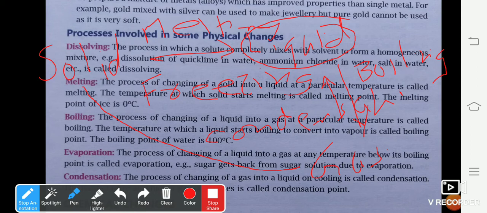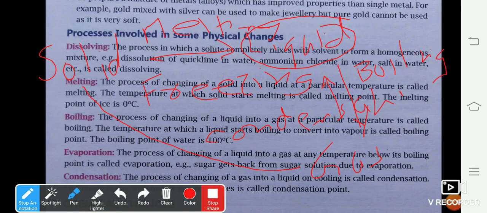If you have seen your mother storing the woolen clothes during the summer season, after the winter season is over, she keeps white color balls in between the clothes to protect them from insects. And the next time during winter, when you remove those clothes from the cupboard, you do not see those balls there because naphthalene balls undergo sublimation. At the same time, when you are worshipping and using camphor, you can see camphor will directly get converted from the solid state to the gaseous state without coming to the liquid state.